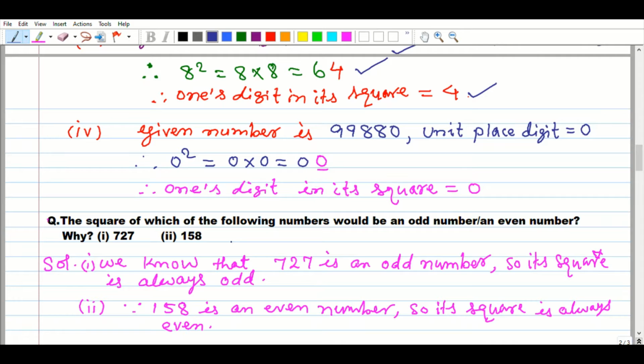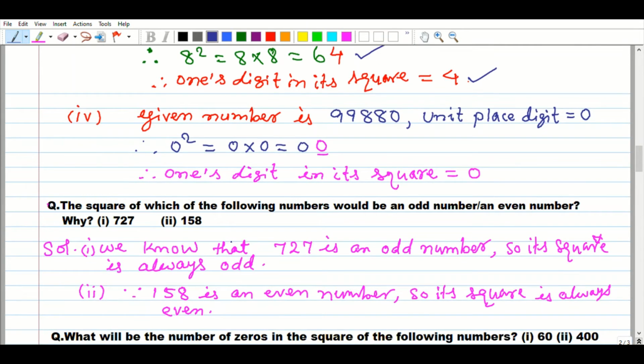Then the fourth number we have is 99,880. Its unit place digit is 0. 0 square is equal to 0. So the ones digit in its square is equal to 0.